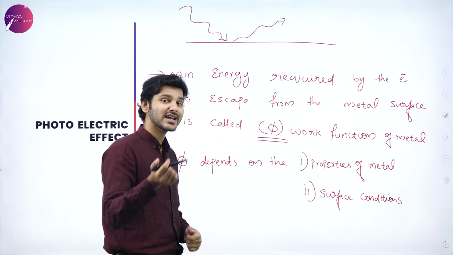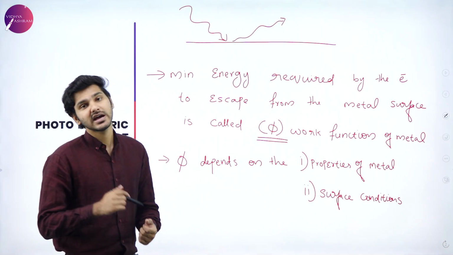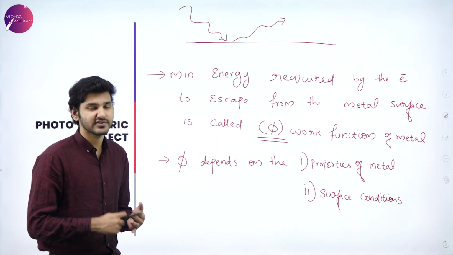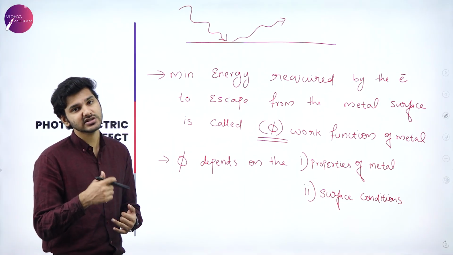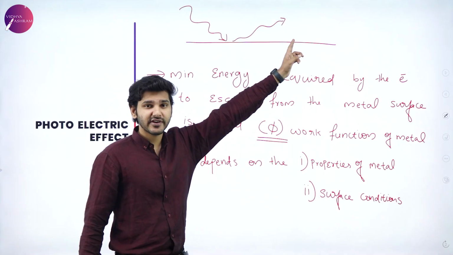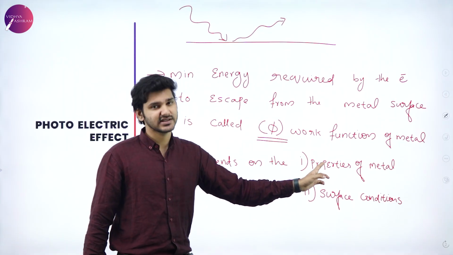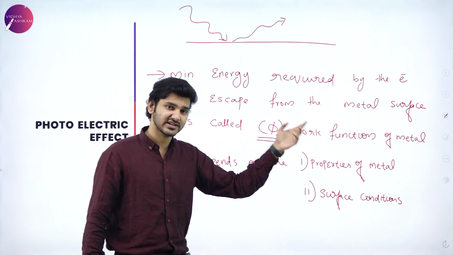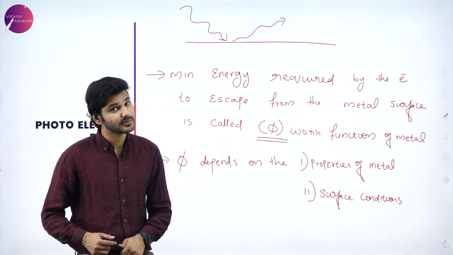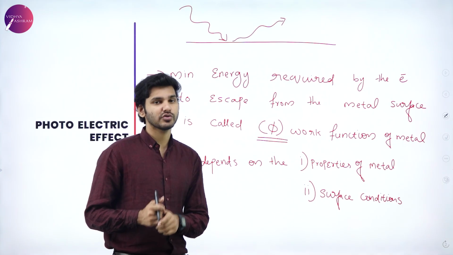So, the factors that affect work function are the surface conditions of the metal and the impurities on the surface, or simply the surface conditions of the metal. So again, what is the photoelectric effect and what are the properties affecting it? The nature of the material used, that is, properties of the metal, and the surface conditions actually affect it. But there is one more thing.